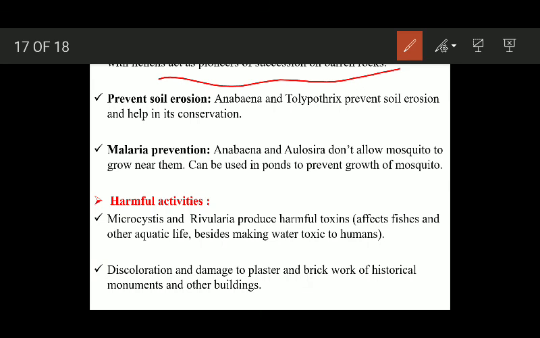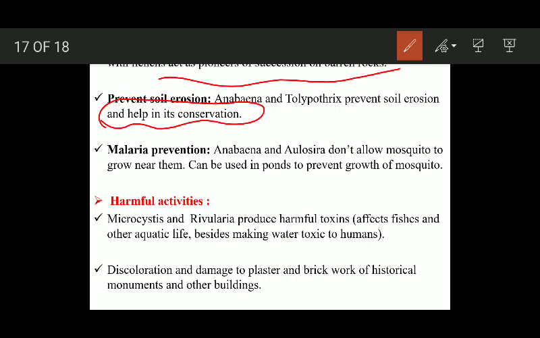They prevent soil erosion. Anabaena and Tolypothrix prevent soil erosion and help in its conservation. Okay, how they prevent soil erosion? They form mats on the surface of soil, and as a consequence of this, the soil cannot get eroded by moving water or rain.